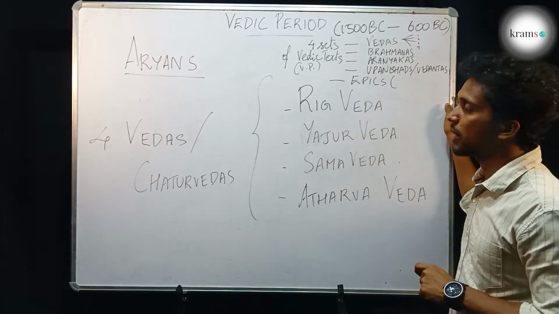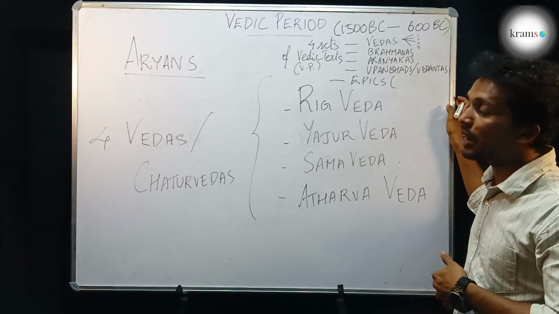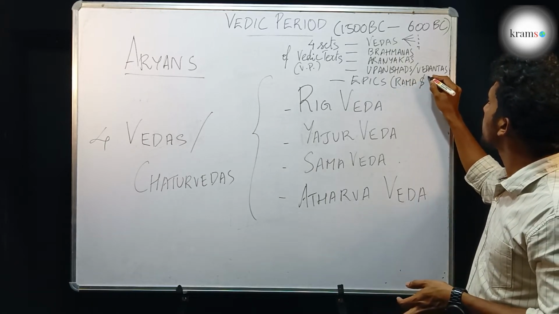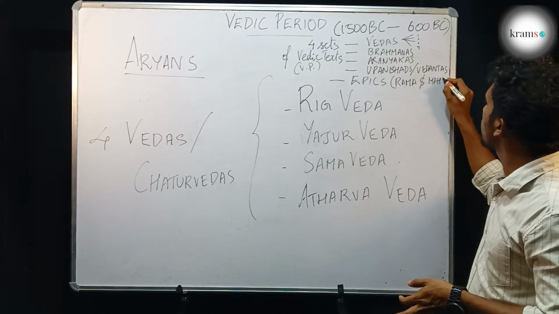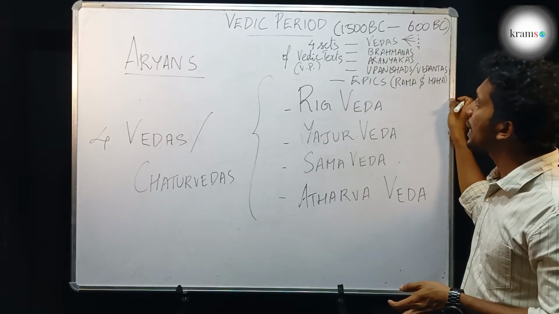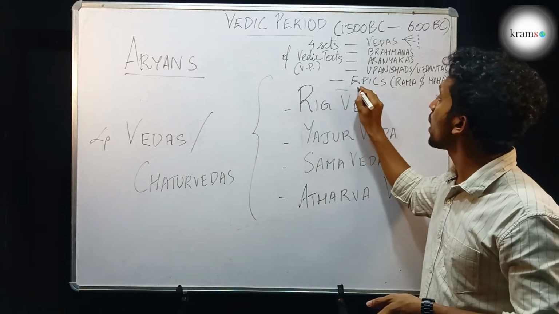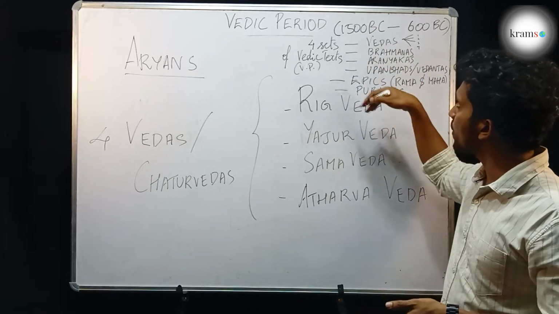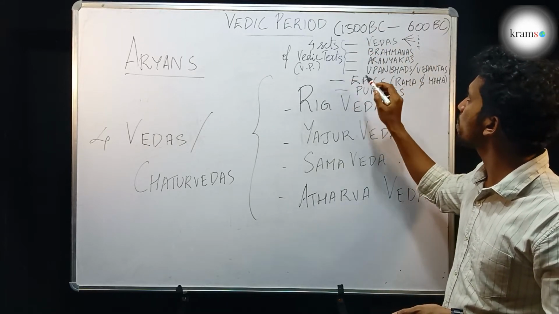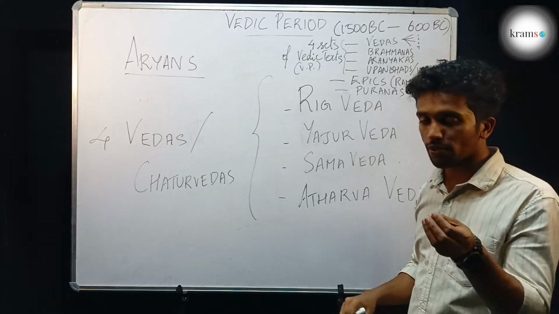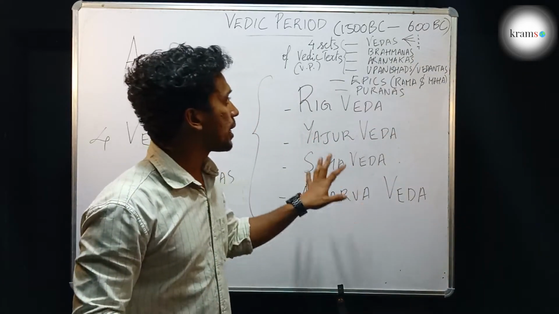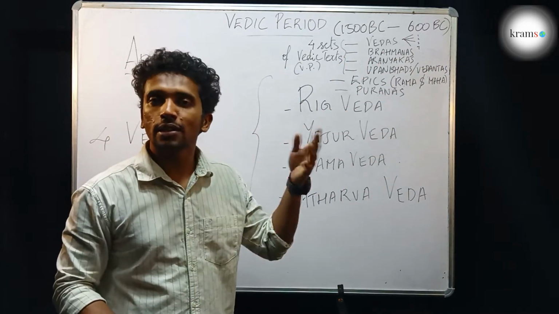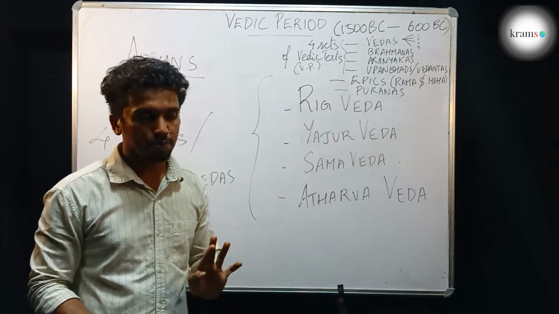The Ramayana and Mahabharata, the epics or Itihasas, the great stories. They were also considered as Vedic texts. And the other set of Vedic texts were the Puranas. So these were the Vedic texts. Out of these, the first 4, the Vedas, Brahmanas, Aranyakas and Upanishads, were compiled during the Vedic period. And the rest of them, the epics and the Puranas, were compiled during the subsequent period till the Gupta period.